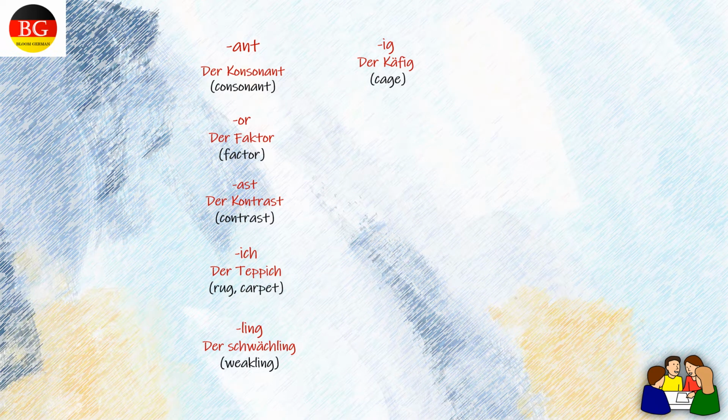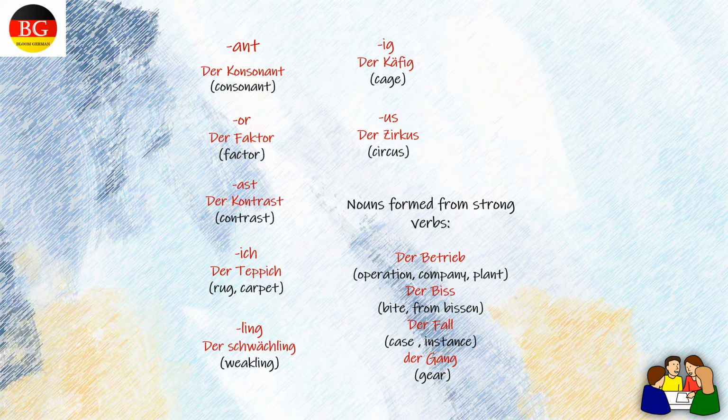Ige, der Käfig. Us, der Zirkus. Nouns formed from the strong verbs are also masculine. Zum Beispiel der Betrieb, der Biss, der Pfahl, der Gang.